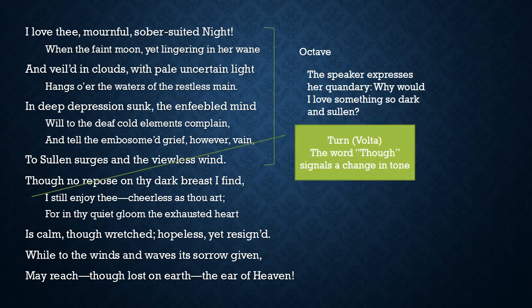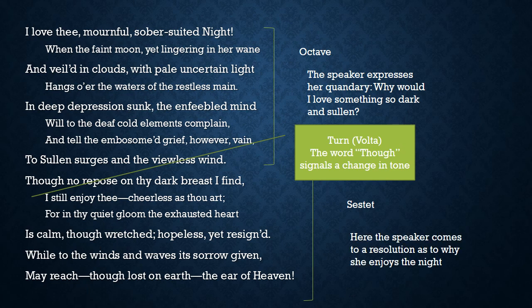And then we have a turn, and that turn comes at the word though. We often find a turn in a sonnet at a part where it sounds like there's a contradiction. So it's kind of like the turning of the tide. The word though signals a change in the tone, and that also signals the beginning of the last 6 lines, the sestet.